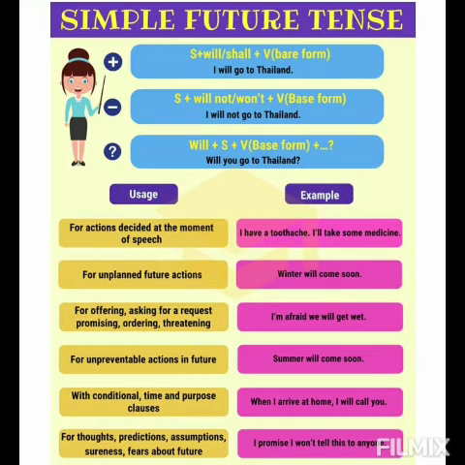For unpreventable action in future, example, summer will come soon. With conditional time and purpose clauses: when I arrive at home, I will call you. For thoughts, predictions, assumptions, sureness, fear about future. Example, I promise I won't tell this to anyone.